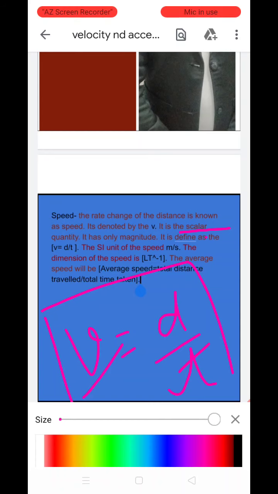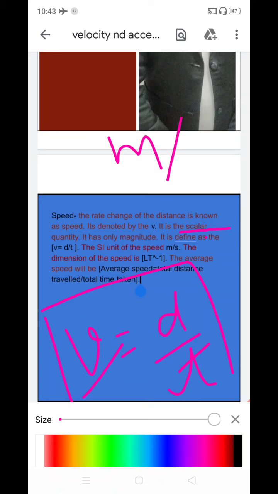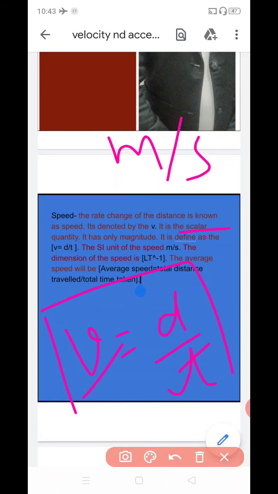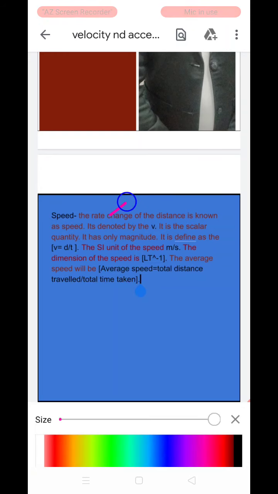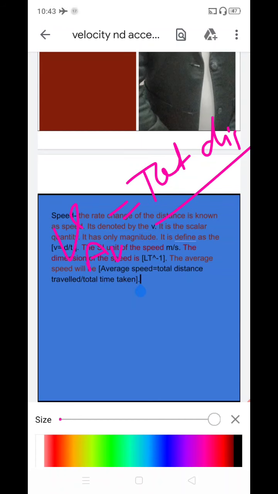इसमें कोई भी डायरेक्शन नहीं होती है. Clear? The SI unit of the speed is meter per second. Clear? The average speed will be, इसकी average speed होगी, average speed is equal to the total distance upon total time taken. Clear?